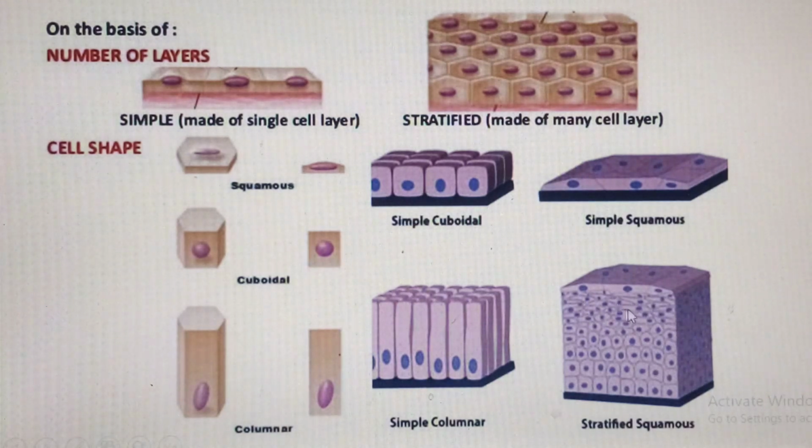So that's the true stratification. But if it's false stratification, or pseudostratified, then all the cells will make contact with the basement membrane, but not all of them will be able to reach the most apical portion. Please get to know that.